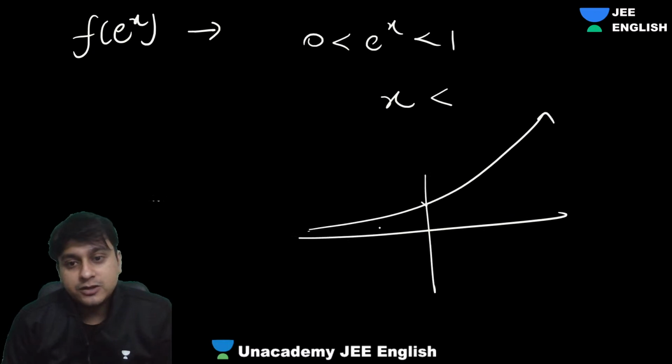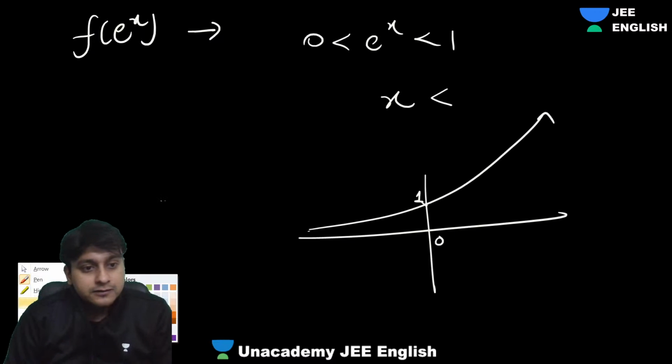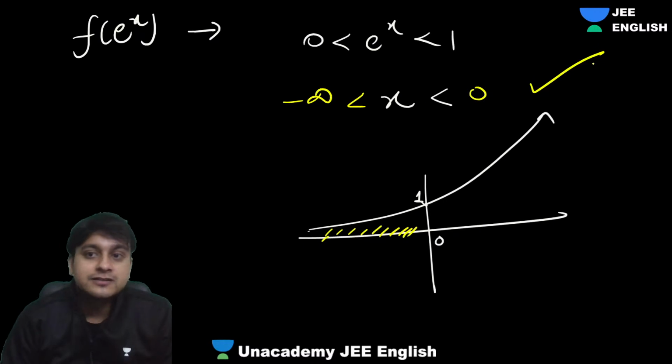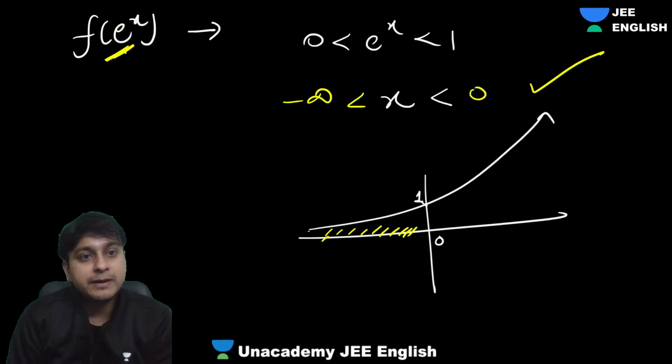It is between 0 and 1. So this is the region your x should be. Your x should be between 0 and minus infinity. So this is the first case: for f of e power x to be defined, x should be between 0 and minus infinity.